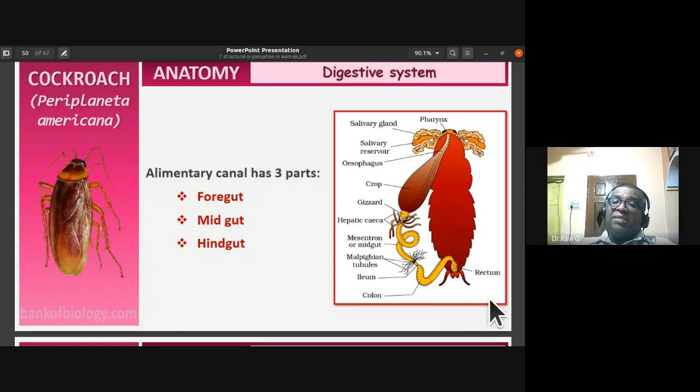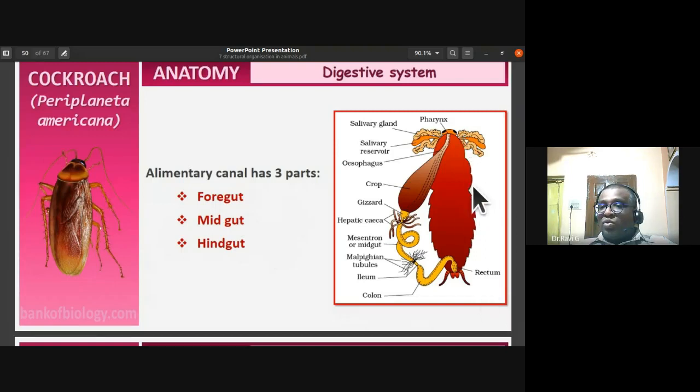So the alimentary canal, for our study purpose, is divided into three parts: the foregut, midgut, and hindgut. So you have to remember three parts are there in the alimentary canal of cockroach: the foregut, midgut, and hindgut. So very, very important from a diagram point of view. Frequently asked question in your PU syllabus, where they ask you to draw this neat labeled diagram of digestive system of cockroach.